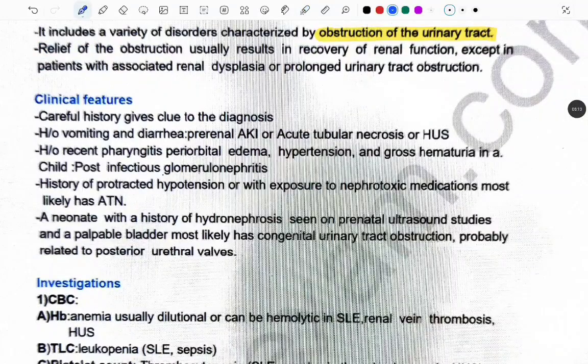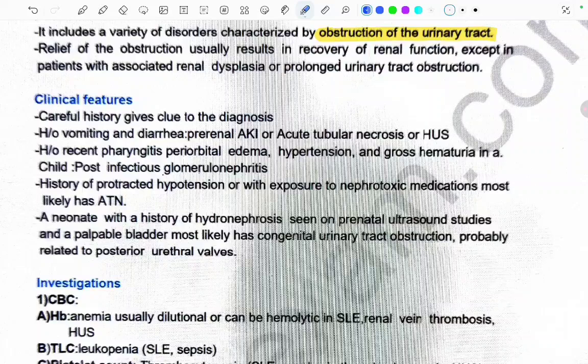Now, coming to the clinical features of acute kidney injury. Careful history gives clues to the diagnosis. There will be history of vomiting and diarrhea in pre-renal AKI, acute tubular necrosis or HUS. What was happening in the pre-renal AKI? There was hypoperfusion, and the hypoperfusion was due to decrease in the circulating volume, and an overall decrease in the circulating volume can also occur because of vomiting and diarrhea.